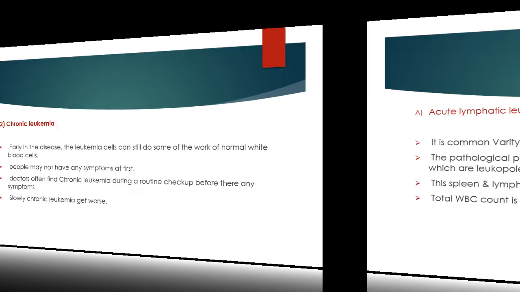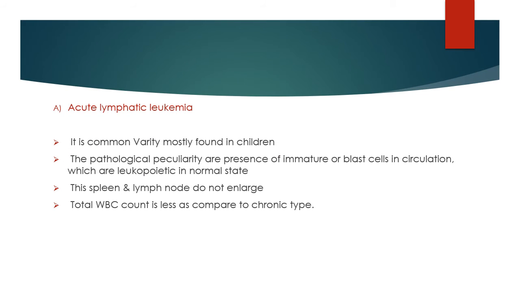Then the subtypes, starting with acute lymphatic leukemia. It is a common variety mostly found in children, and its pathological peculiarity is the presence of immature or blast cells in circulation, which are leukopoietic in the normal state. The spleen and lymph nodes do not enlarge in acute lymphatic leukemia, and the total WBC count is less as compared to the chronic type.